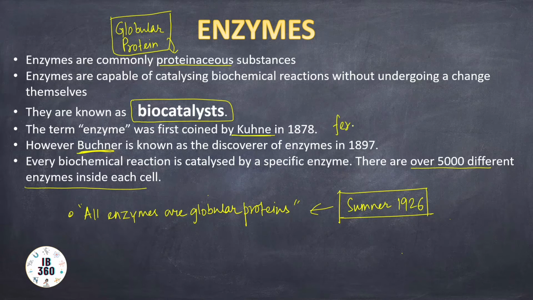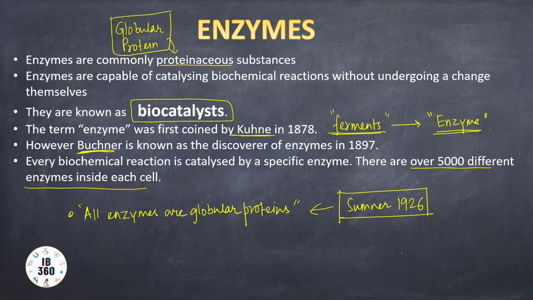So from the term ferments, the term enzyme came into existence, and that was done by Kuhn. But in 1897, what happened? Fermentation of sugar was very common in those days. With an accidental discovery, Buchner found that fermentation of sugar is caused not only by living yeast cells, but also by yeast extract, that means the juices which we can get out of yeast.